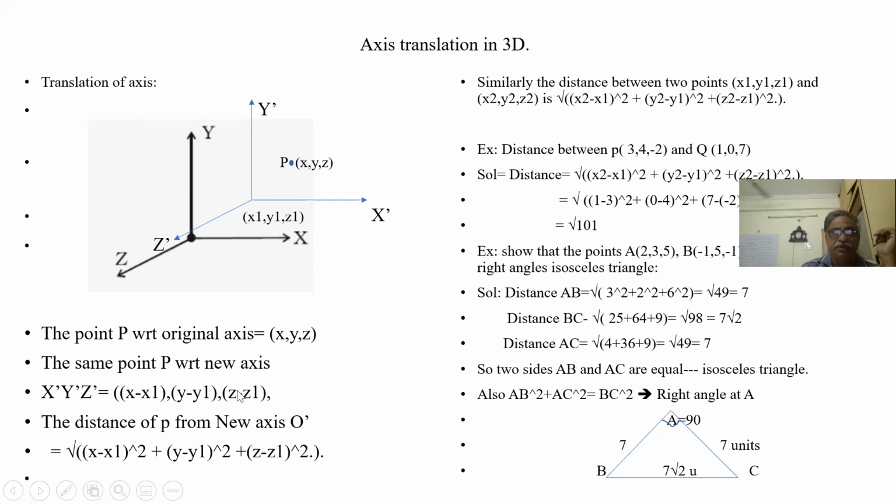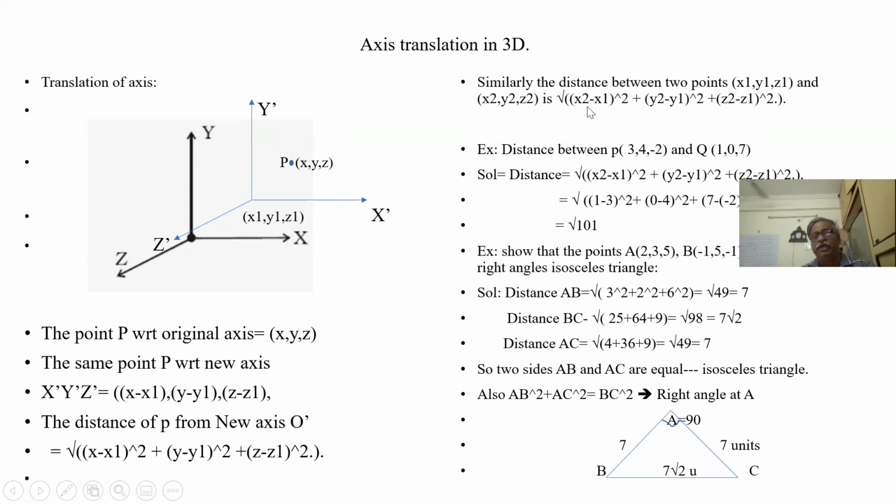Okay. So this way we can understand the distance between two points. What is the distance between two points? The x coordinate square plus y coordinate square plus z coordinate square. So between two points x1, y1, z1 and x2, y2, z2, it is x2 minus x1 whole square. This is the x coordinate difference between the two points.